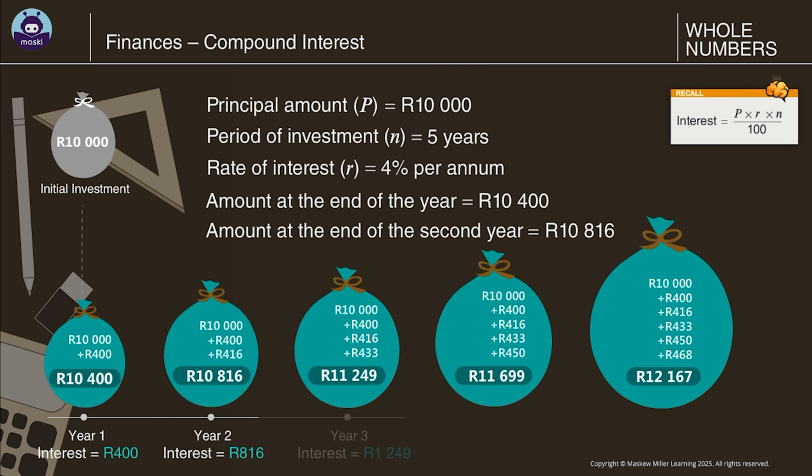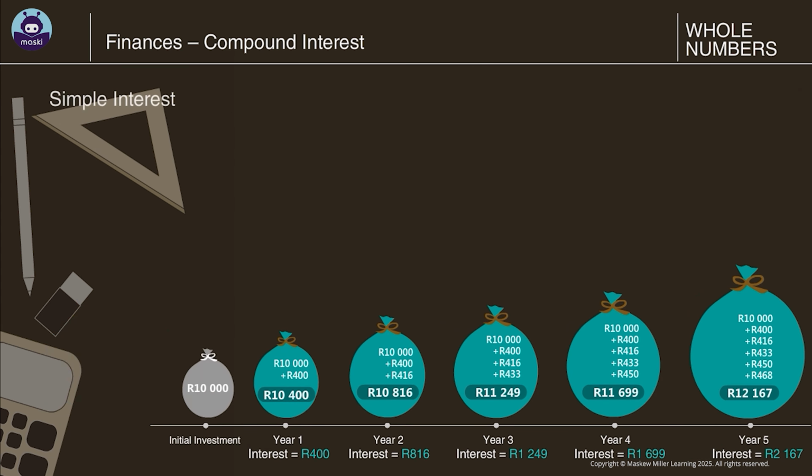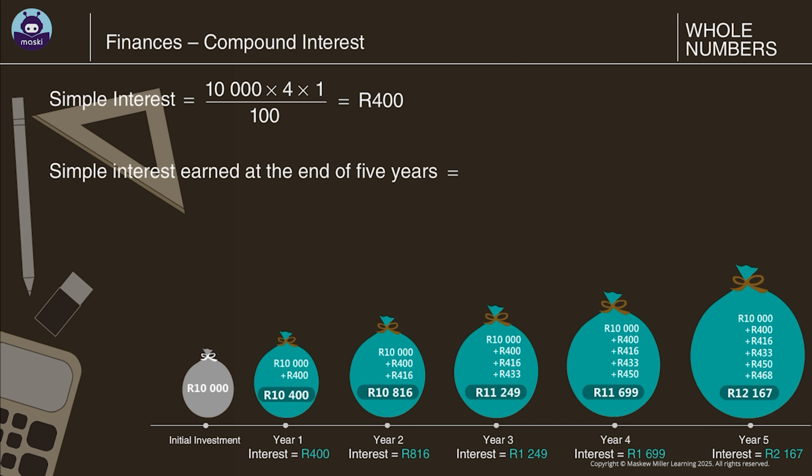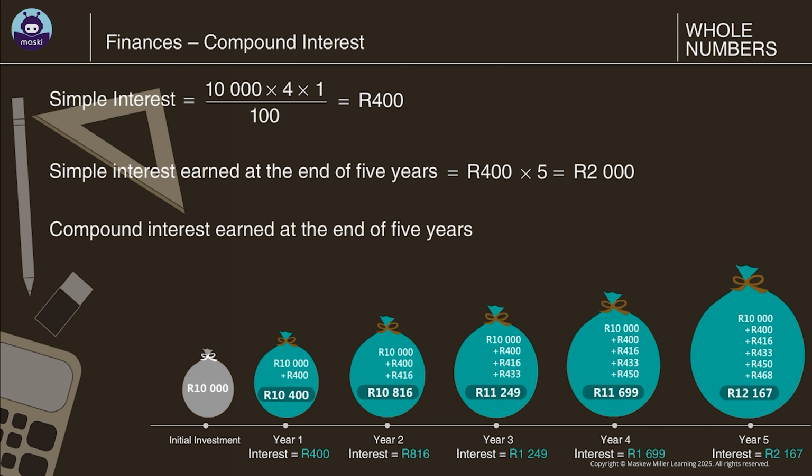Here, the amount of interest charged every year varies. In simple interest, the amount of interest earned at the end of the year will remain constant at 400 Rand. So at the end of 5 years, simple interest would be 400 Rand times 5, which equals 2,000 Rand. Compound interest earned at the end of 5 years is 12,167 Rand minus 10,000 Rand equals 2,167 Rand.